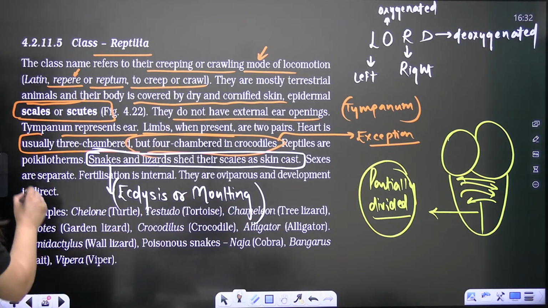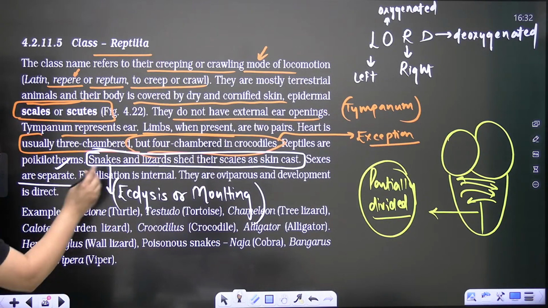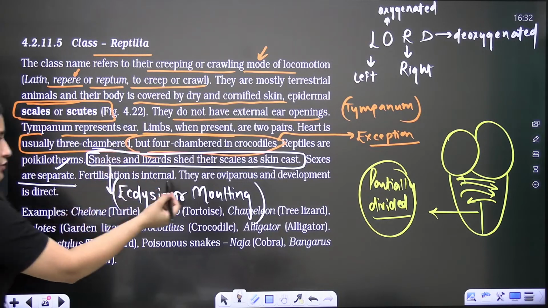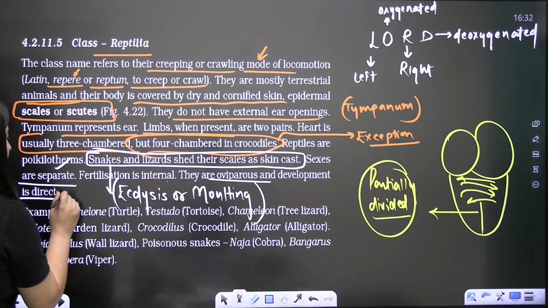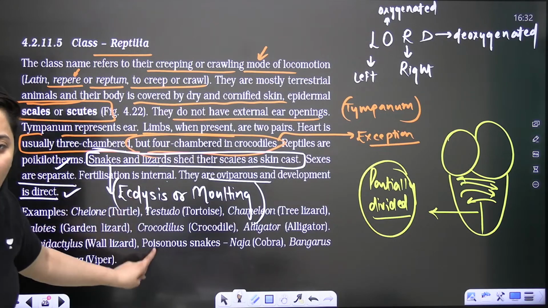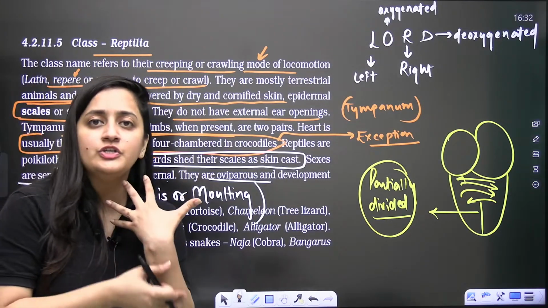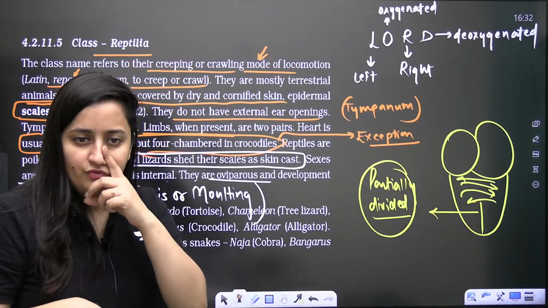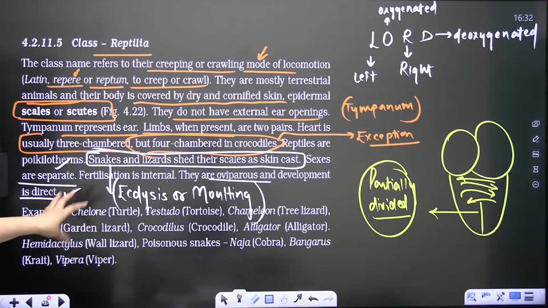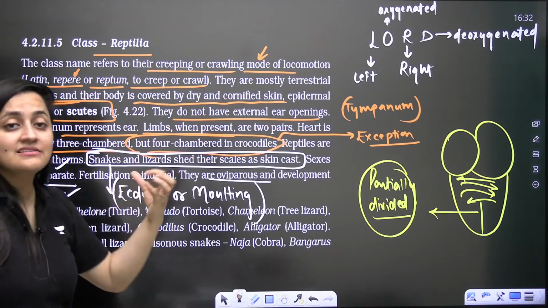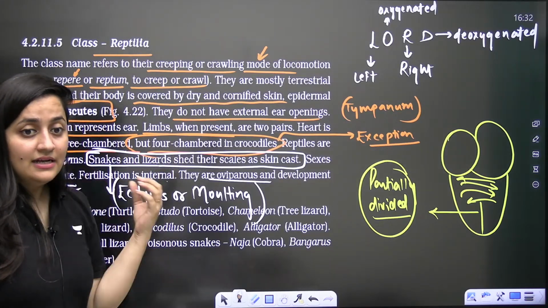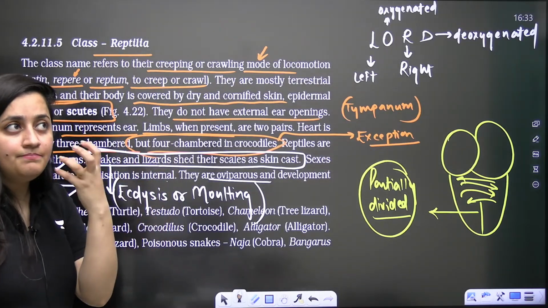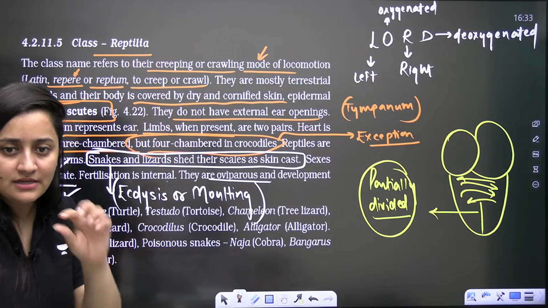Is that clear? Sexes are separate, so they are dioecious; fertilization is internal, although they are egg-laying, and development is direct. This is important. Even we humans shed our skin; in winters we see the dry skin getting removed. But in snakes the skin cast is very common.